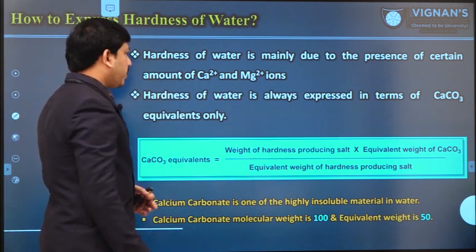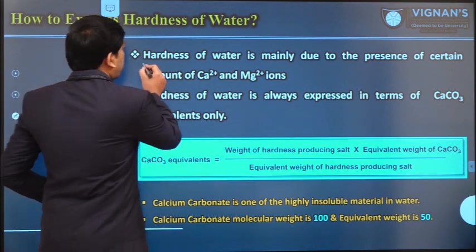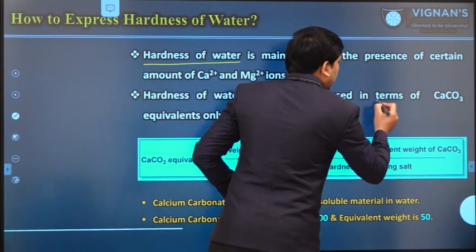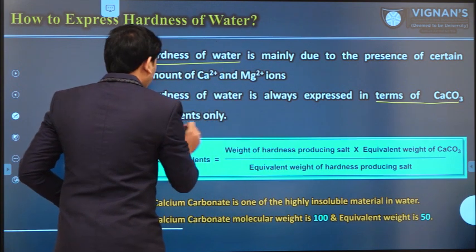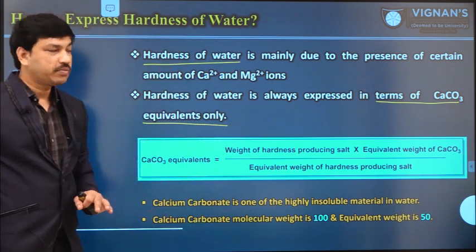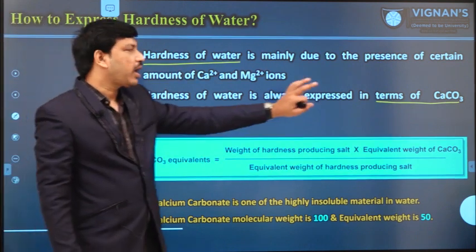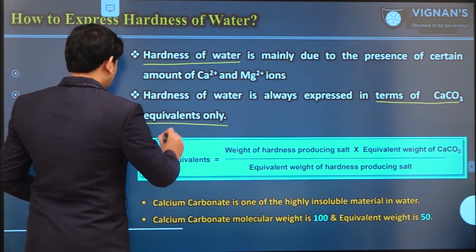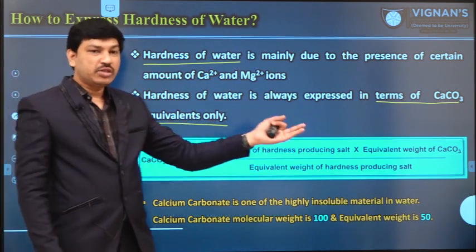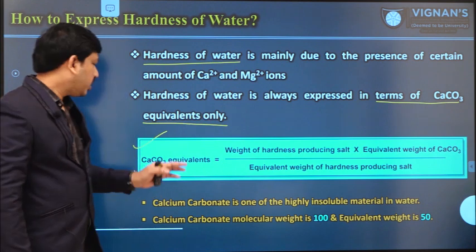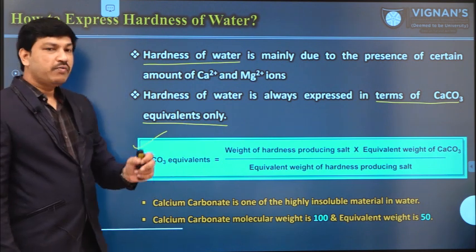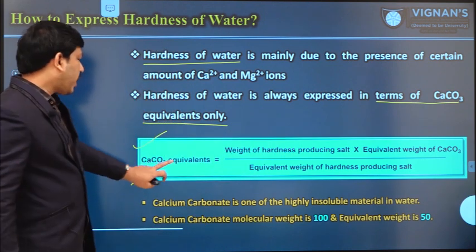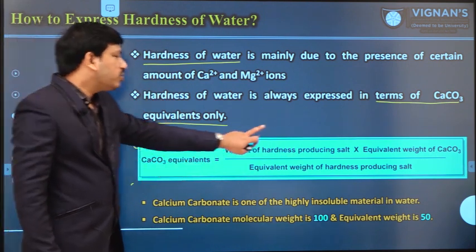So, in general, hardness of water is always expressed in terms of calcium carbonate equivalent weight only. Always we have to express hardness of water in terms of calcium carbonate equivalent weights only. For that purpose, we have to follow this formula by converting any substance into the corresponding calcium carbonate equivalent weight. If we want to convert any hardness producing substance amount into the corresponding calcium carbonate equivalent weight, we have to use this formula.